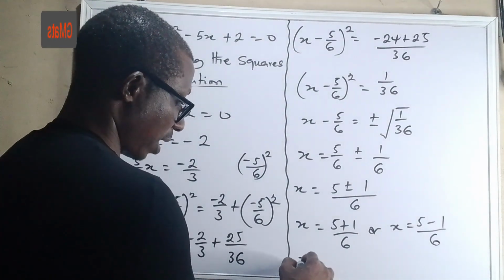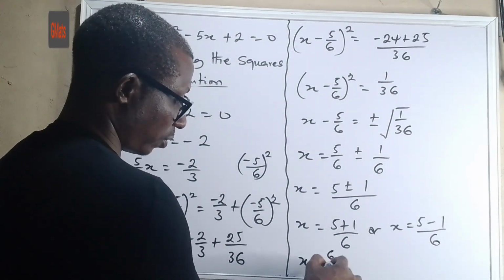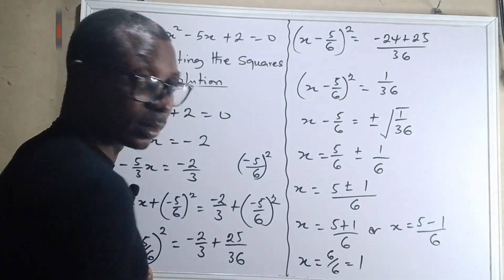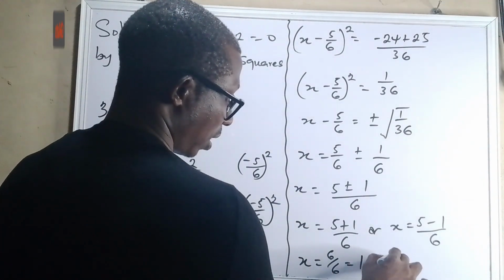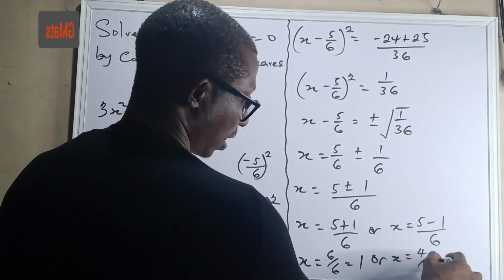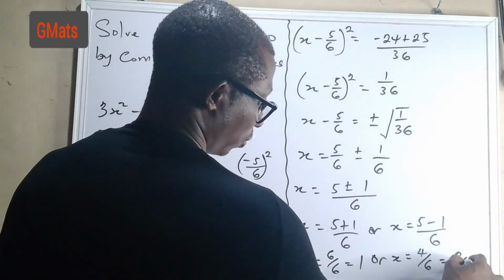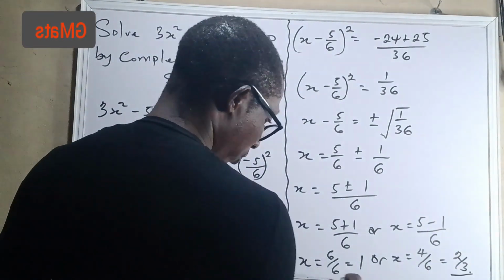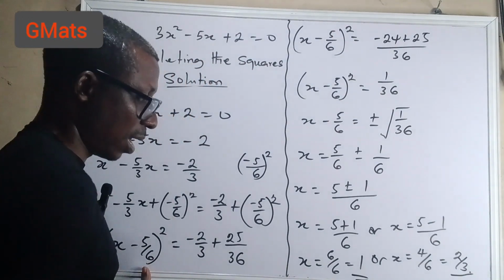Alright, so that is x = 6/6, and that is 1. Or x = 4/6, and that is 2/3. So the values of x are 1